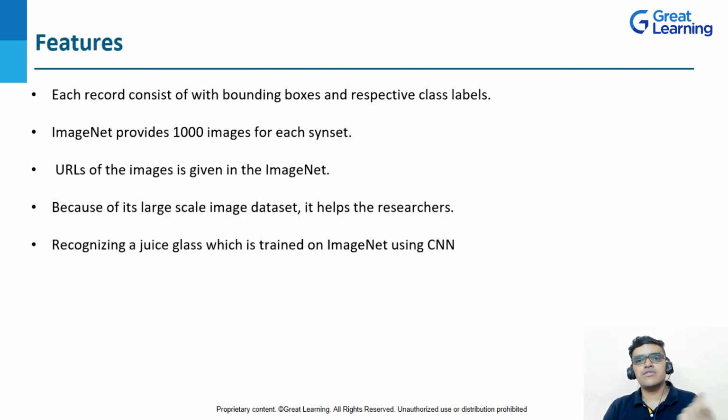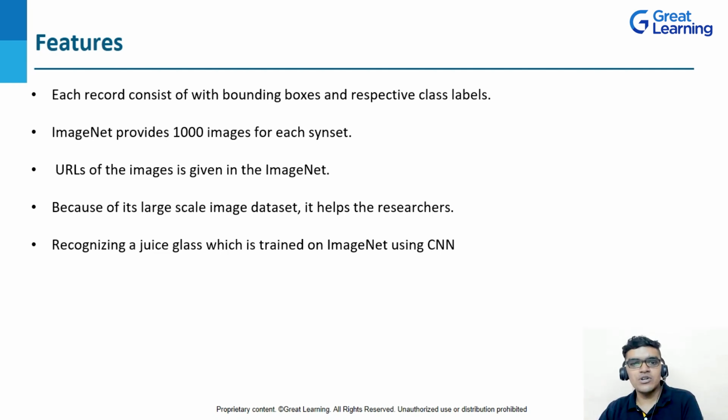Now coming to the features of the ImageNet dataset, basically here each record consists of bounding boxes and respective class labels. ImageNet provides 1000 images for each synset. Now you might have a question, what is a synset here? Basically a synset consists of multiple words or a word phrase. Moving further, the URL of the image is given in ImageNet. Also you can download this dataset from its official website.